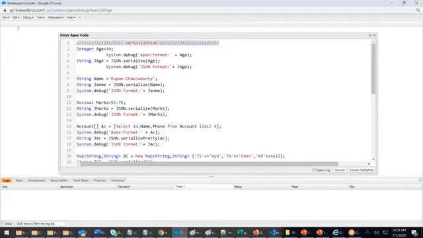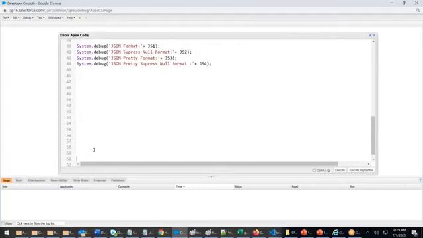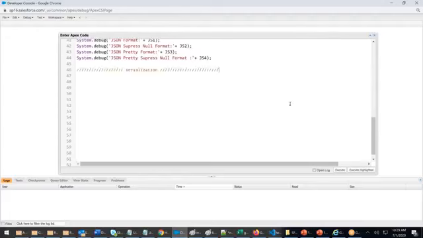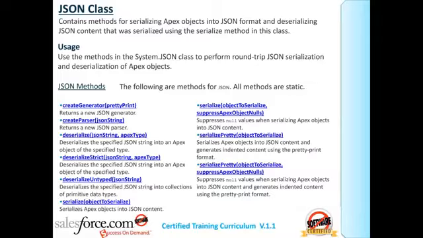Now today we will learn deserialization. Where is deserialization available? Deserialization is also a part of the JSON class. In the JSON class, you have deserialize.